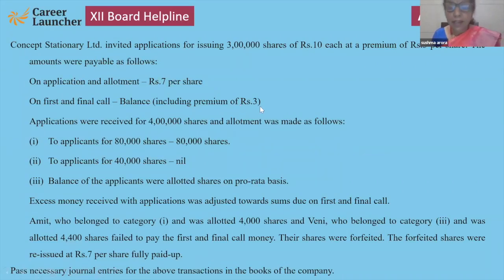Okay, and see, an uncommon thing, premium on call. And here the first and final call is combined. Don't divide it. Okay. Now see the category. Amit, who belonged to category 1, was allotted 4,000 shares. See, something is given. This is category 1, 80 on 80. Second category, nil. But third category is on a pro rata basis. Allotted 4,400 shares, failed to pay the first and final call. These shares were forfeited and reissued at 7. Pass general entries.